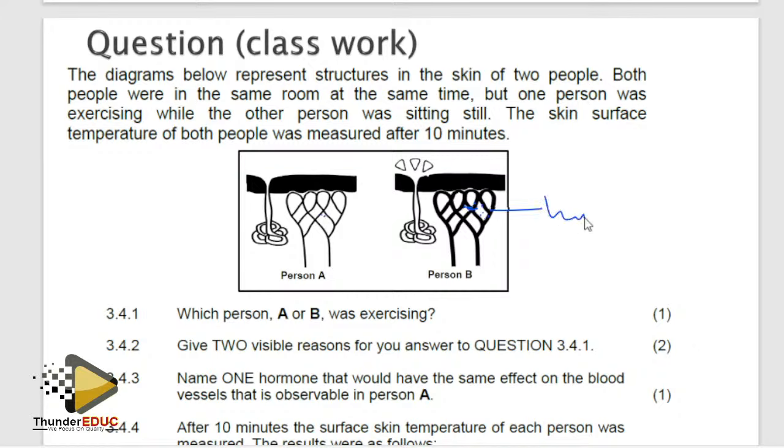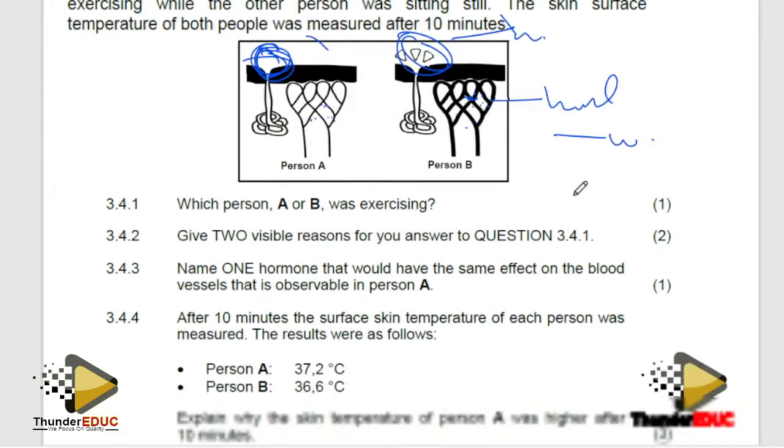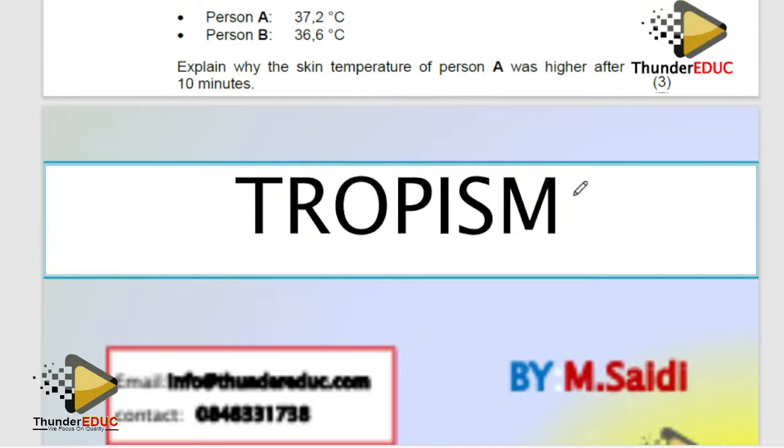You'll see sweat. So those are the two things we need to look at. The blood capillaries are dilated, and then the sweat. Here, the blood capillaries are very small and narrow. They are below the skin surface more, and there's no sweat. So they are saying, name the hormone that would have the same effect on blood vessels observed in A. Here the blood vessels constrict, so it is adrenaline. Please don't forget about it. Yes, it's adrenaline. Tropism is the last topic, guys.